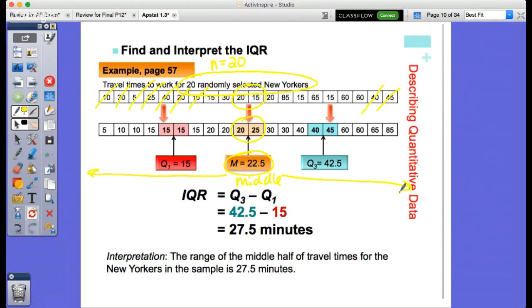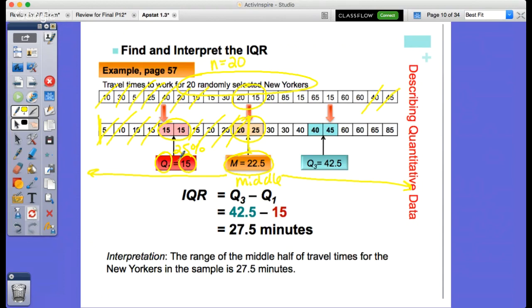To find now on the left side, the first 50% here, we want to find the median of that first 50%, and we label that as Q1, okay? So the Q1, we label that as almost like the 25th percentile. To do that, we're going to take from 20 down to 5 and simply do the same. We're trying to find the middle value. We do that until we finally come to the middle of 15 and 15, because there's no middle value here. So we average that together to get 15 as the 25th percentile.